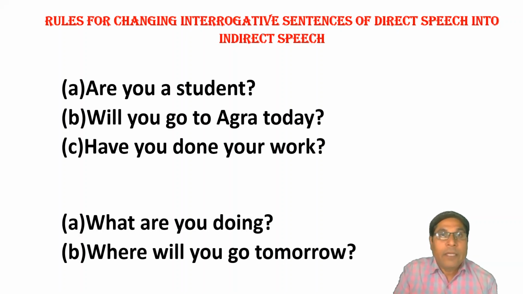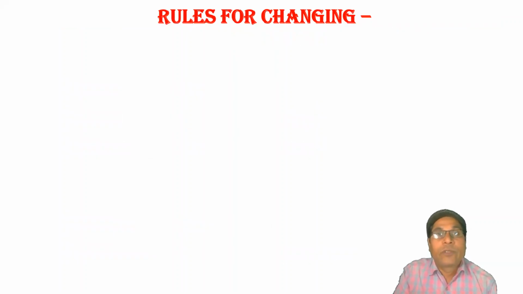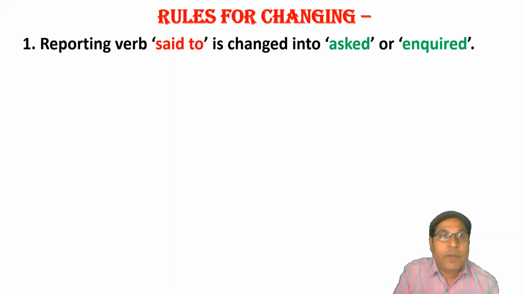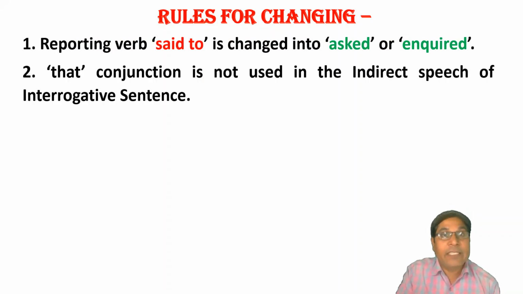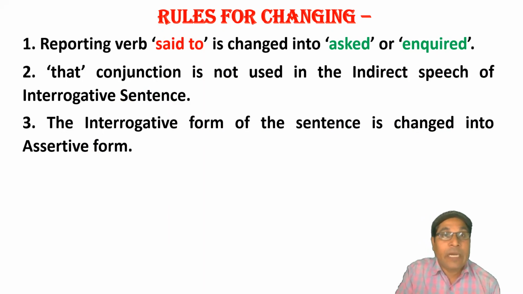Actually, here there are certain rules to change interrogative sentences. First, the reporting verb said to is changed into asked or inquired. The conjunction that is not used in the indirect speech of an interrogative sentence. The interrogative form of the sentence is changed into assertive form.